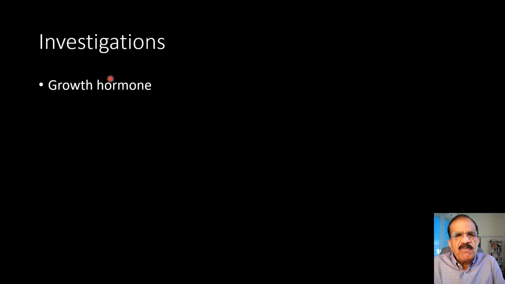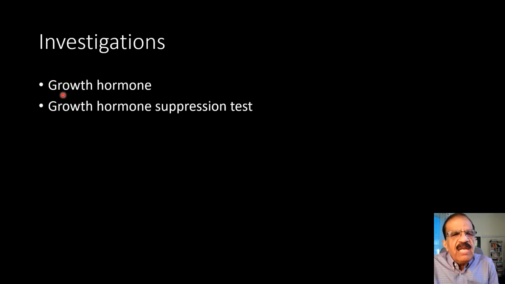But if despite the inhibitory stimulation, growth hormone stays high, that would mean that growth hormone production is abnormal, probably indicating a tumor. Instead of growth hormone, we measure growth hormone suppression, which I've already talked about. That is more sensitive than the growth hormone assay itself.